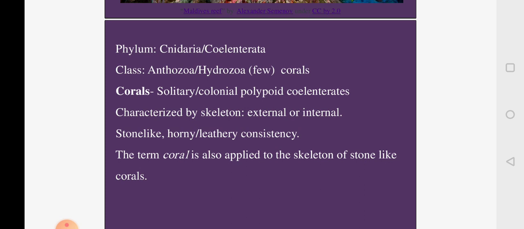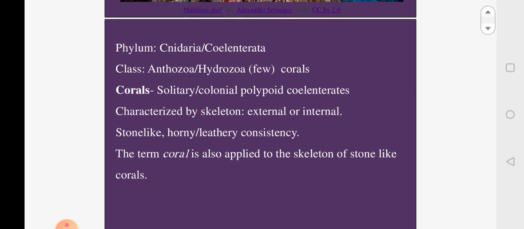Class Hydrozoa, in which, if you look at the life cycle, the polyp stage will be the dominant stage in the hydrozoans, and the life history will show the medusa form. So all of you must have learnt about the two different forms of the coelenterates, the polyp form and the medusa form. Polyp form is tubular and it is sessile, attached to the substratum, whereas medusa form is a free living form and it is having umbrella shaped body.